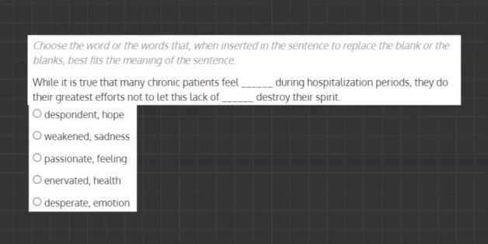In this fill in the blank question, we have 2 blanks and 5 answer options, and we have to see which of our answer options best fits the meaning of the sentence. So let's go for it.